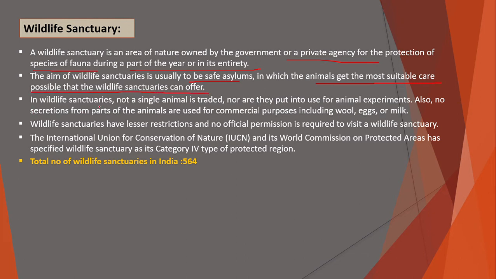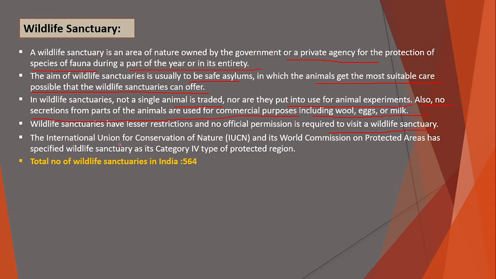In wildlife sanctuaries, not a single animal is traded, nor are they put into use for animal experiments. Also, no secretions from parts of the animals are used for commercial purposes, including wool, eggs, or milk. So these are the differences between a national park and a wildlife sanctuary. Also, wildlife sanctuaries have lesser restrictions and no official permission is required to visit a wildlife sanctuary, whereas you require official permission to enter a national park.